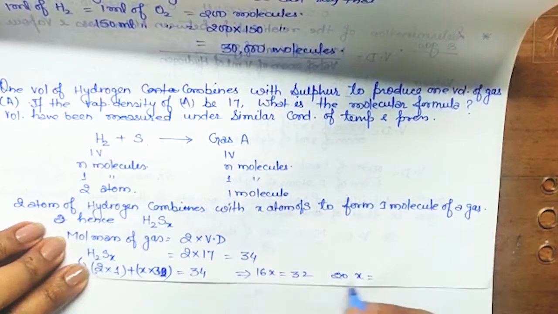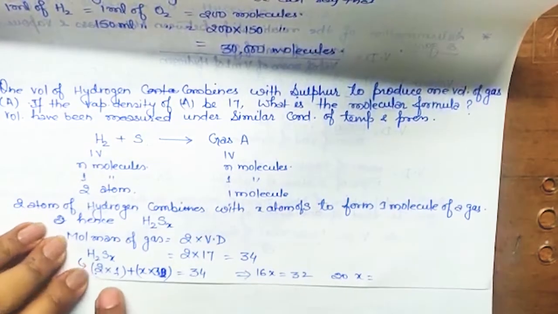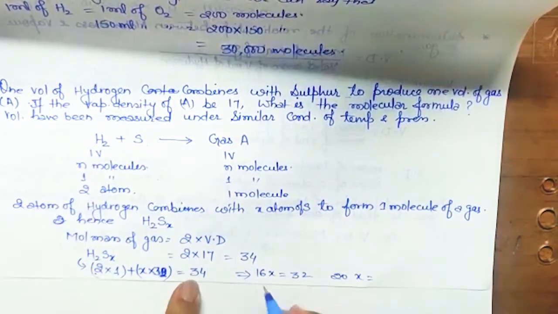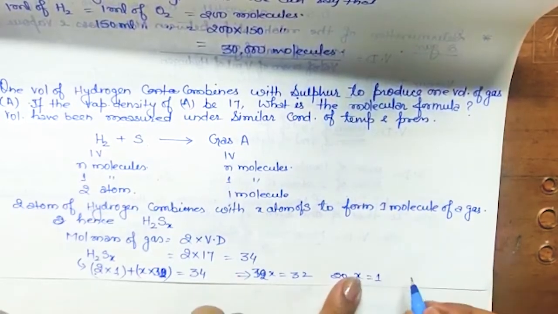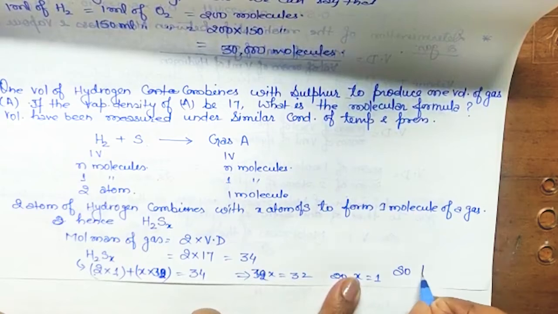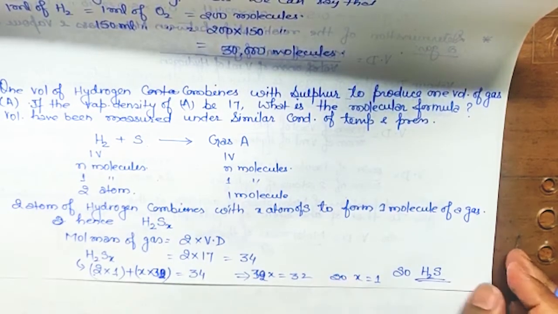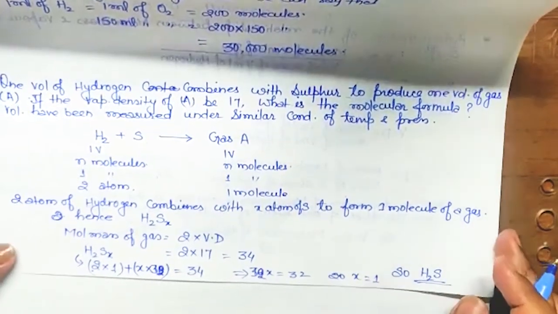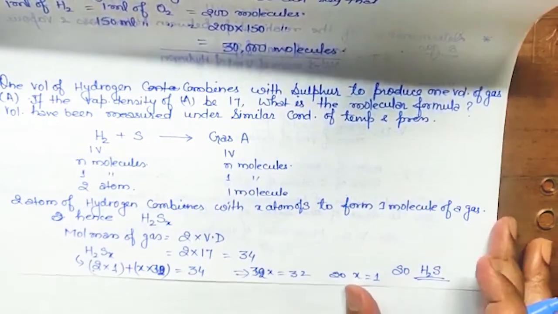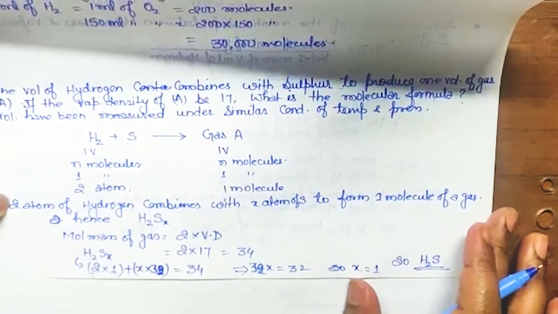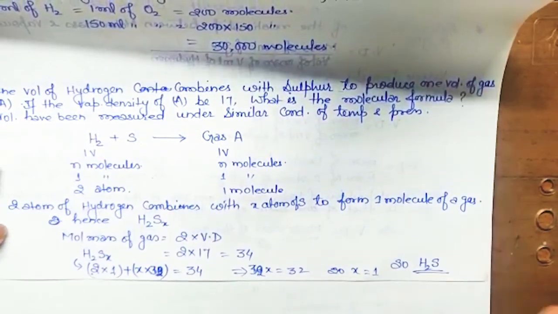Yes, that's why I was saying why the formula is coming H2S2. Okay, so this is 32. So here 32 and this is 32. So X is equal to 1. So what will be the molecular formula? So the molecular formula is H2S1, or you can write H2S. Hope it is clear. Okay, do it by your own, try to understand. If there is still a problem, you can tell me. Okay, and the next topic we will do in our next lecture. So till then, thank you class.